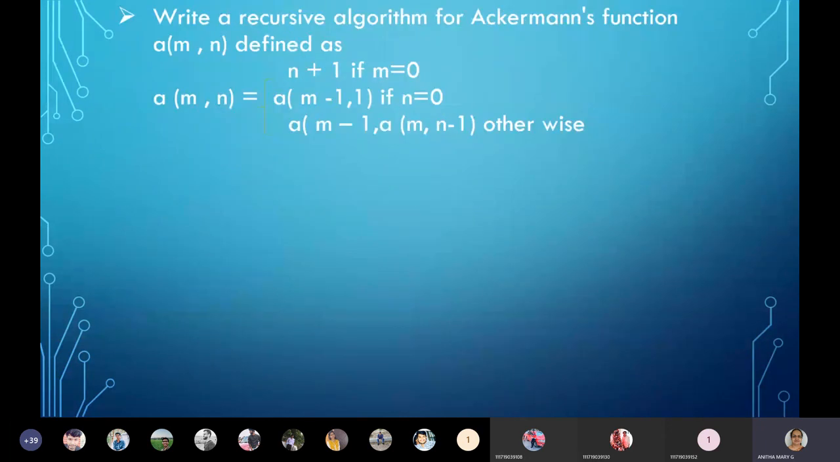Okay, so the next one, if you see this: write a recursive algorithm for Ackermann's function. Sometimes they give you some function, which is defined as A of m comma n is equal to n plus 1 when m is 0. If n is 0, this is the value it is going to take. Other than these two conditions, otherwise it is going to take this. Okay, so this is what it is.